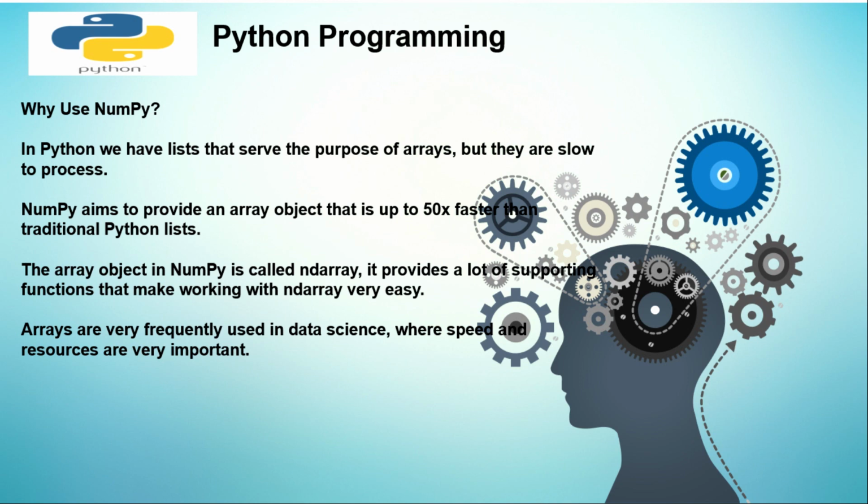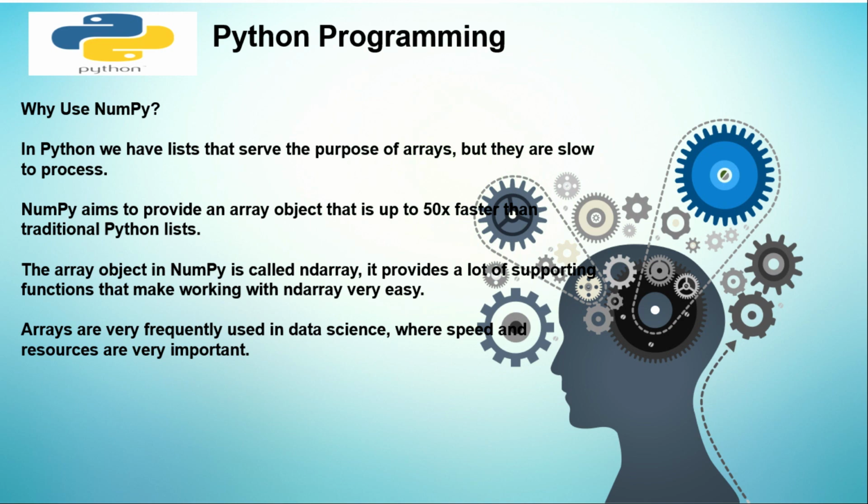And why do we use NumPy? We have lists that serve the purpose of arrays, but they are slow to process. Even in our Python we actually saw arrays, but they are slightly slow to process. NumPy aims to provide an array object up to 50 times faster than the traditional Python list. The array object in NumPy is called the ndarray.